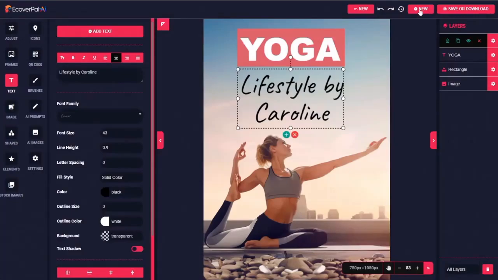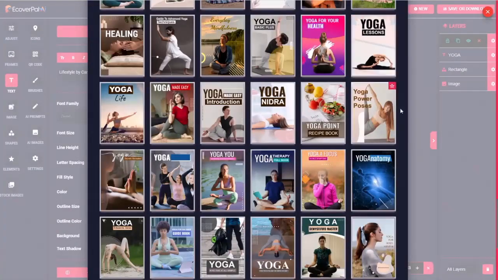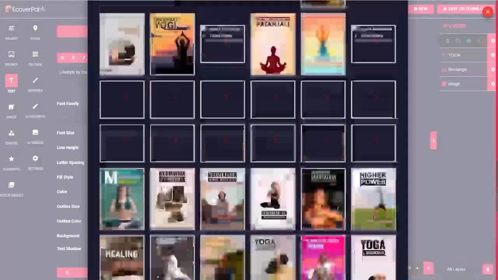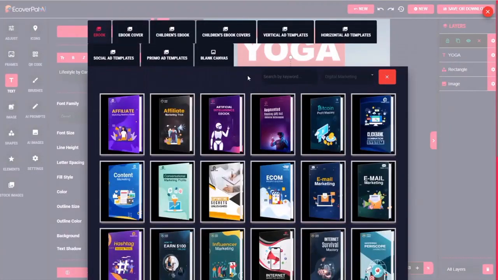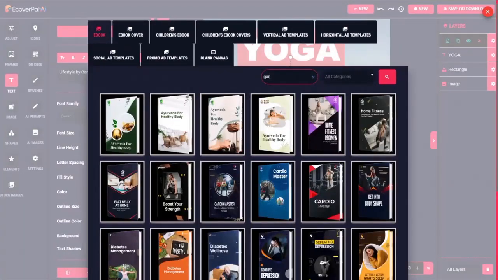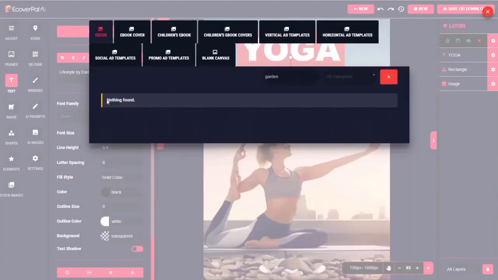Now let's take it a step further and look at how to use the AI tools to create something really special. Let's go back to the 3D eCover templates. Suppose I want to create an eCover for a book about gardening. I can search by keyword for garden, and there's nothing found. No templates that are pre-made for garden.